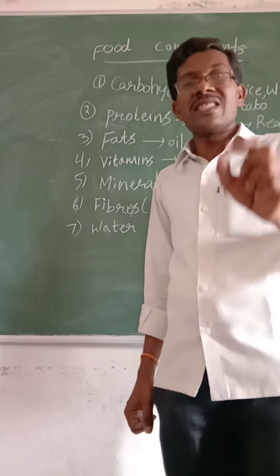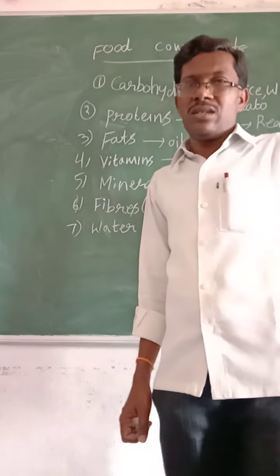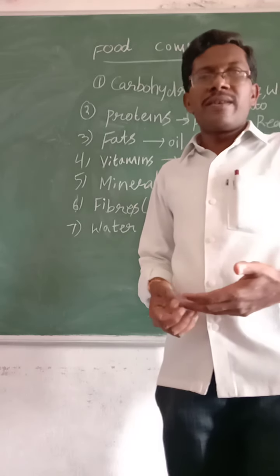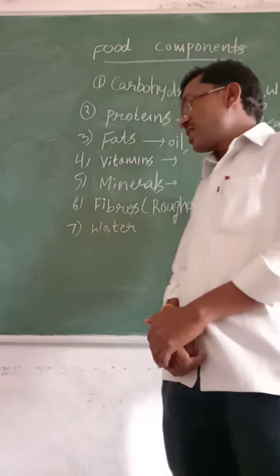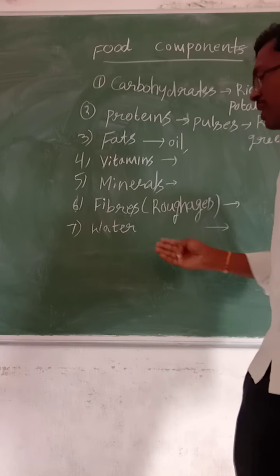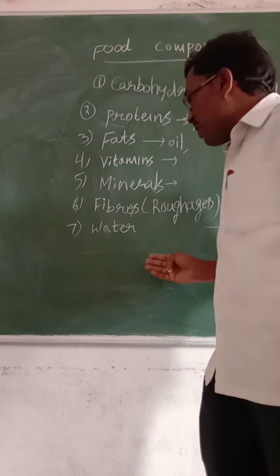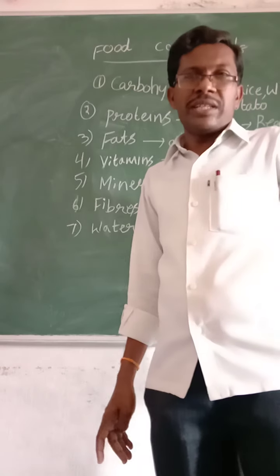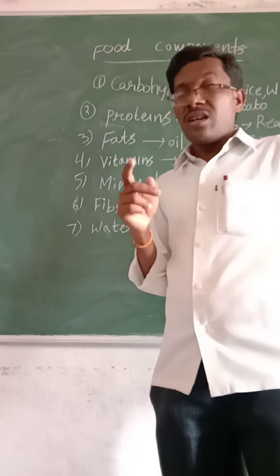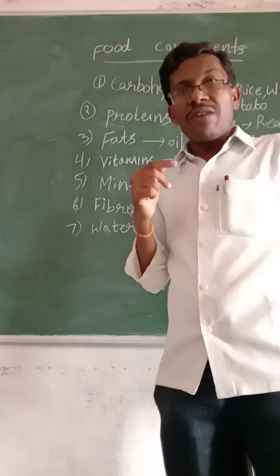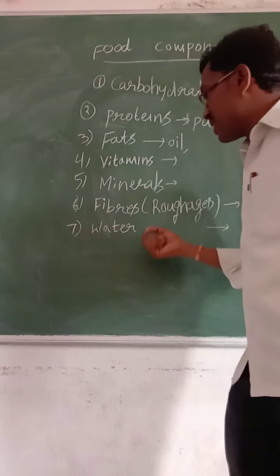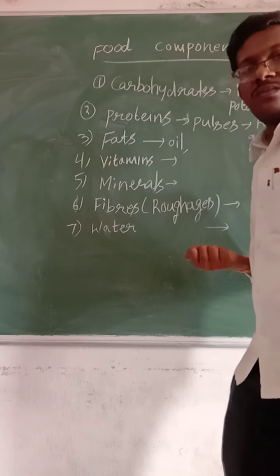In that also we see 70% water. That means in our body weight, water is a major part. Most food materials contain water content. So that's why water is very important. To digest the food easily and to keep the cells alive, we need water.